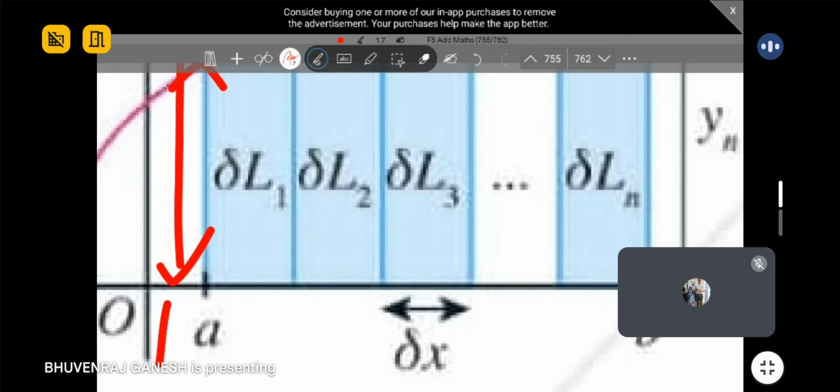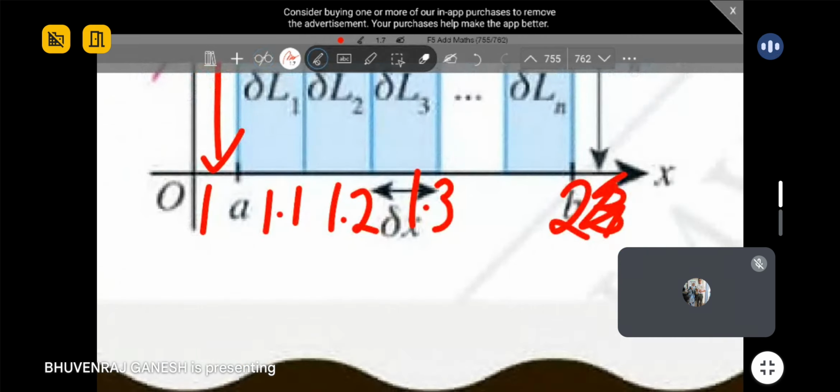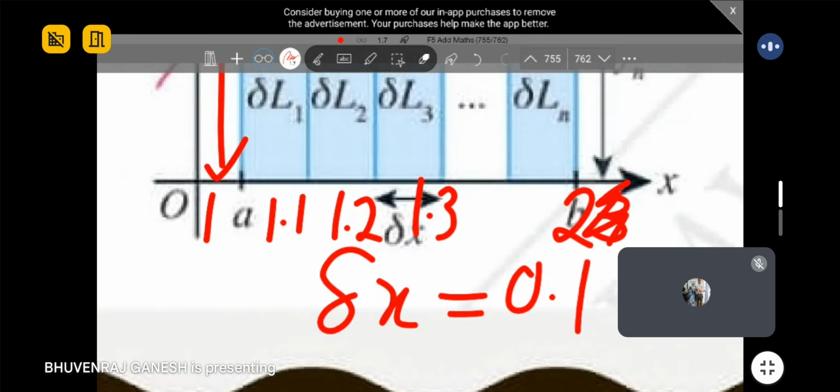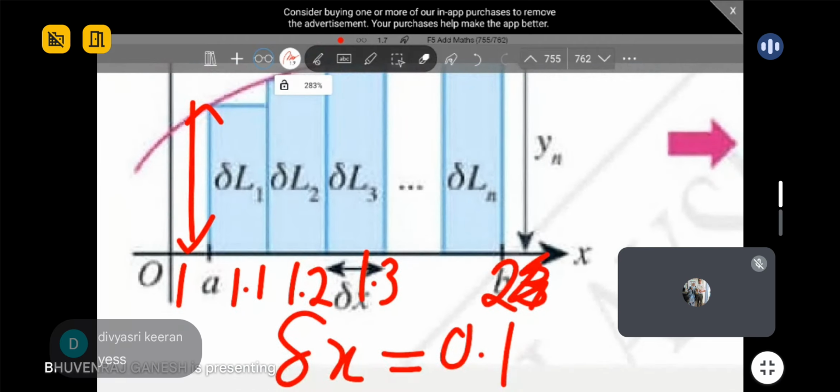Let's say a is 1, let's say b is 3. Guys, can you imagine and see? Maybe if you see it on a big scale, I put this one too, to make it more understandable. Maybe this is 1.1, 1.2, 1.3. Can you see, guys, your difference is 0.1. Whenever you have decimals, we will always use delta x already. So that's why delta x is 0.1 in this case. Can you all see it? Because here they already enlarged the graph to a very small scale. So that's why you get delta x.